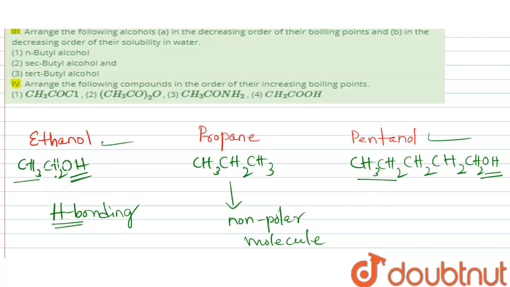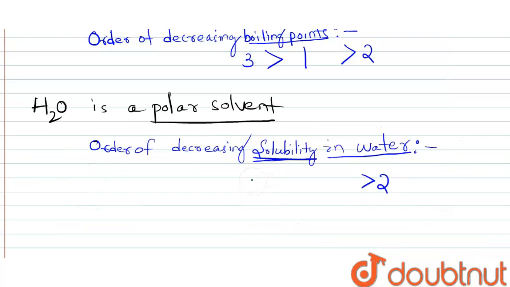Here ethanol has a short hydrocarbon group, but pentanol has a longer hydrocarbon group. These hydrocarbon groups are non-polar. Hence, pentanol will be less soluble as compared to ethanol in water. So, ethanol is more soluble in water than pentanol.